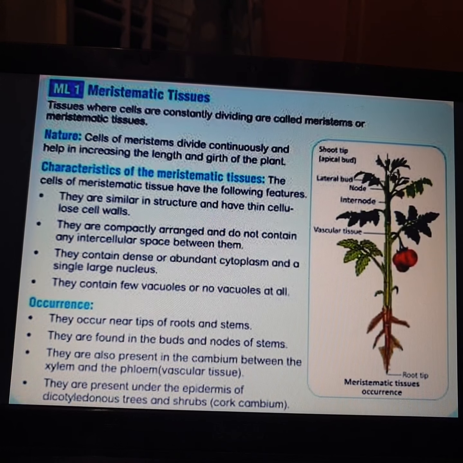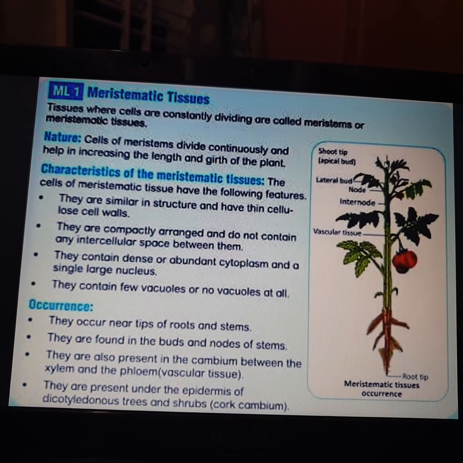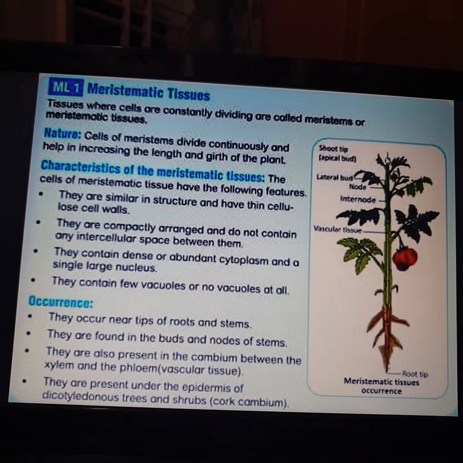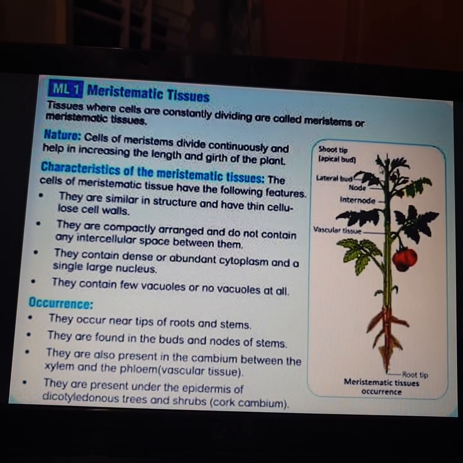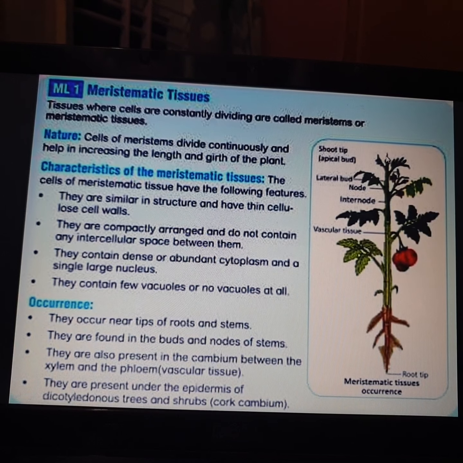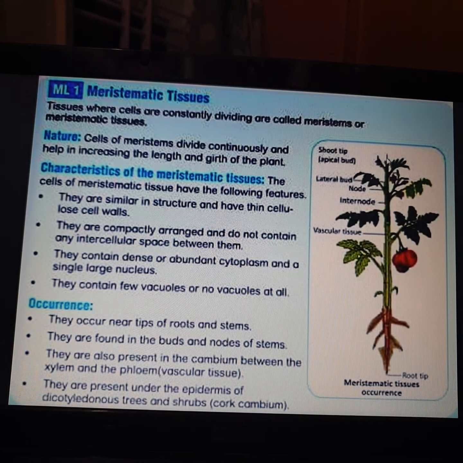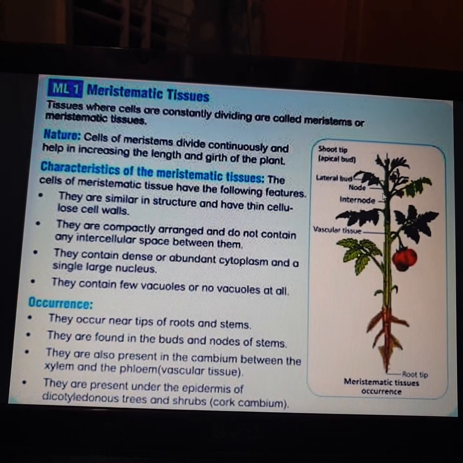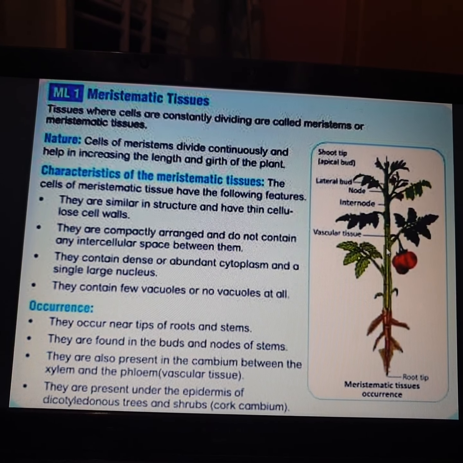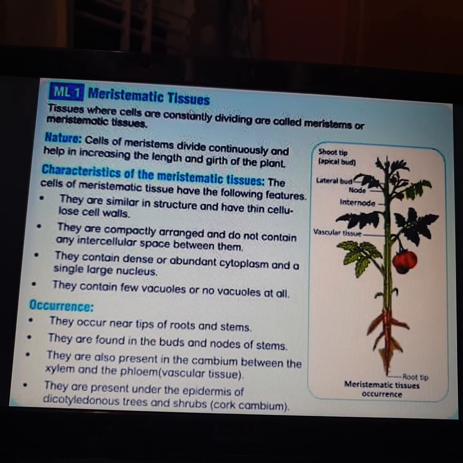So here the plant will start growing. Wherever the region where the plant is growing, there you can find meristematic tissue. Why? Because these cells keep on dividing, they give birth to new cells. So wherever the plant is growing, not only in the apical bud, even in the lateral bud, near the node, internode, vascular tissues. So the region where the plant can grow, in all such places you can find meristematic tissues.